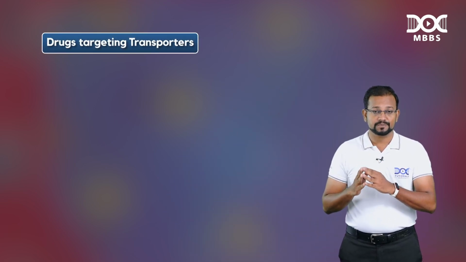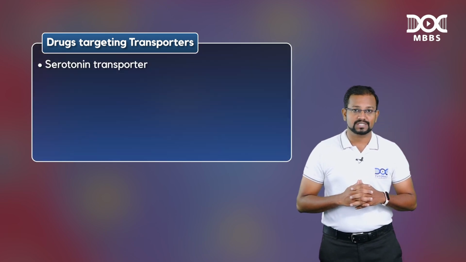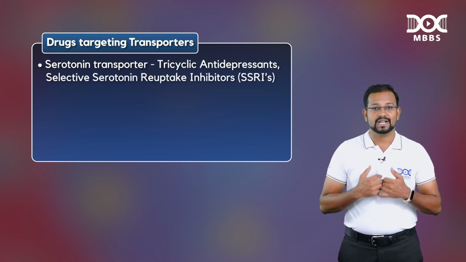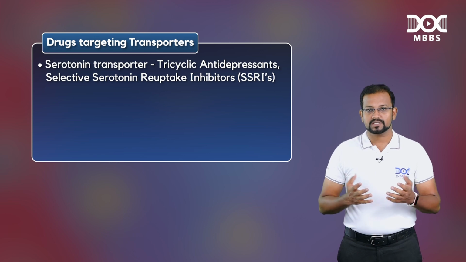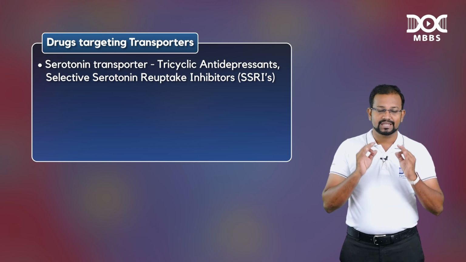We will be talking more about the receptor and enzyme in the oncoming sessions. But what about the transporter, guys? Transporters are simple. There is no separate pharmacology to be dealt with. It just follows the same phenomena which we are going to explain as far as receptors are concerned. For example, I am giving a few examples of drugs which target transporters in the human body. We have the serotonin transporter, which is targeted by the tricyclic antidepressants or selective serotonin reuptake inhibitors. These are your antidepressant drugs. These drugs inhibit the serotonin transporter. It is a transporter that is getting inhibited.